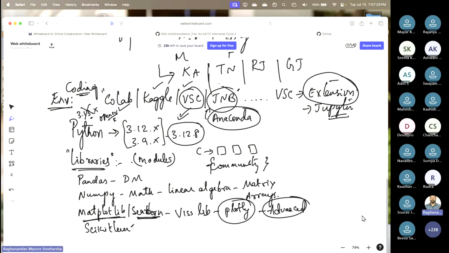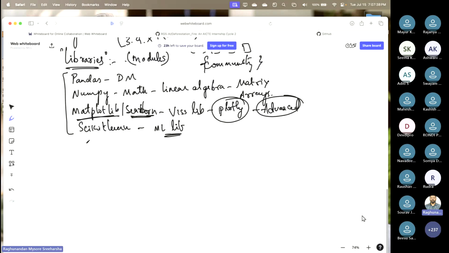Scikit-learn is basically a machine learning library. I guess that will be fine for now. These are the important libraries. Now, for those who do not know, I'm repeating how to install them. To install any library, go to the command prompt or the terminal.